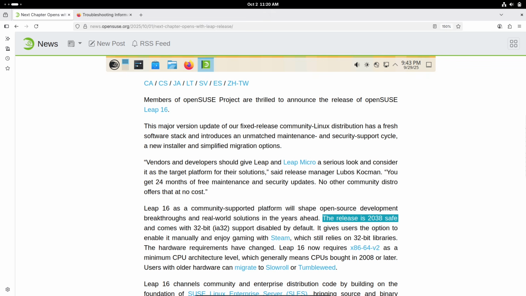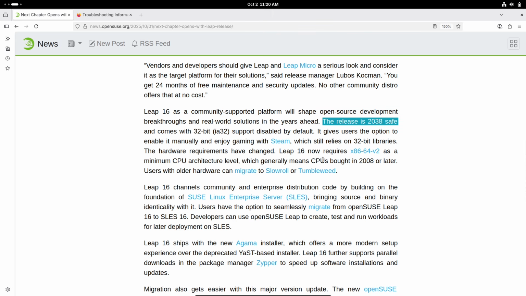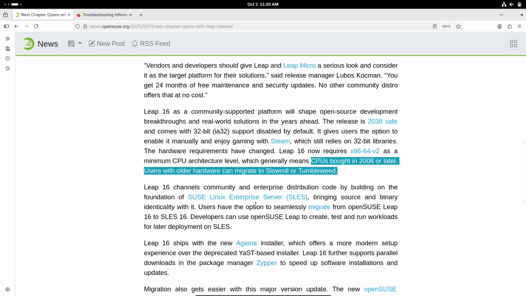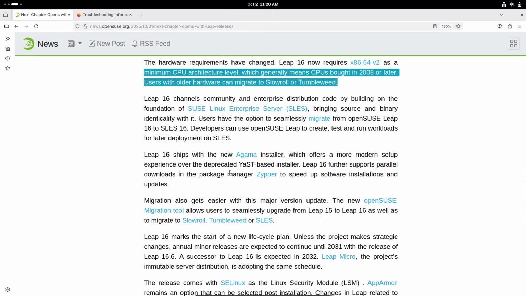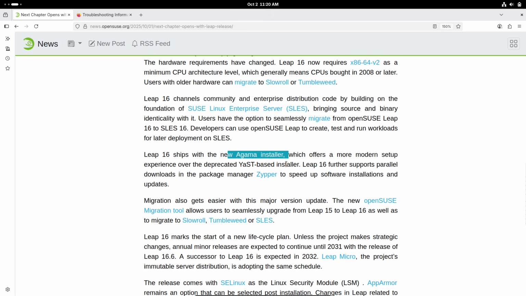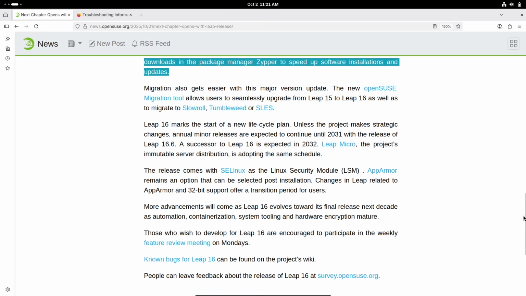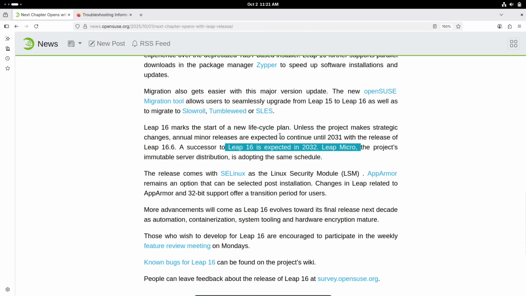First off, a quick overview. openSUSE Leap 16.0 is built on the solid foundation of SUSE Linux Enterprise Server 16, which means it shares the same source code and binary compatibility. This hybrid approach combines community-driven features with enterprise-grade reliability, making it ideal for developers, system administrators, and even everyday users who want a dependable Linux experience without the constant churn of rolling releases.